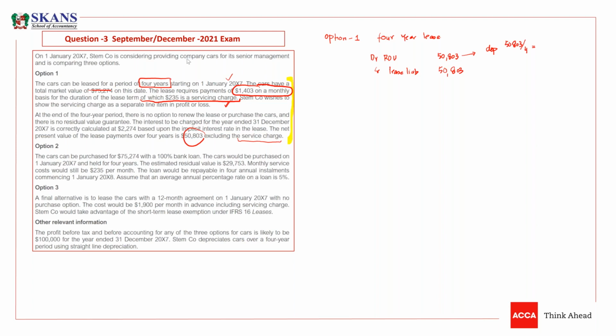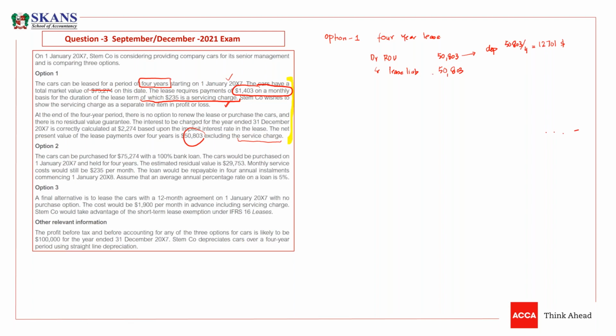So what would be the depreciation, guys? The depreciation would be 12,700.71. We will round it off to 12,701. So the annual depreciation will be 12,701, guys. So this would be the depreciation.